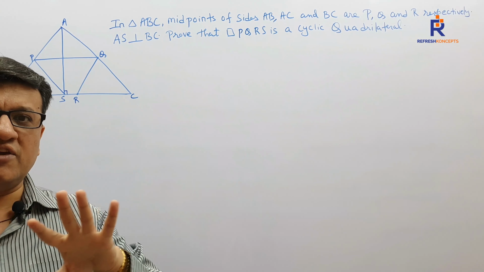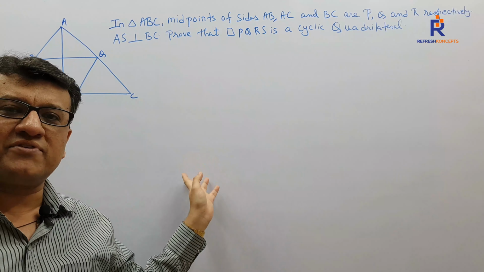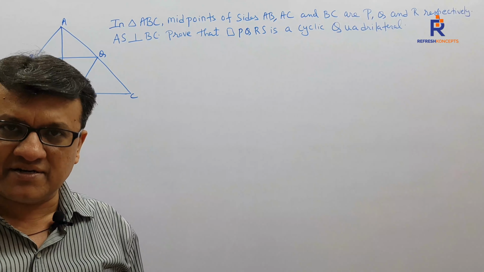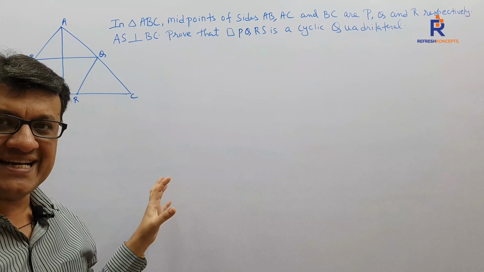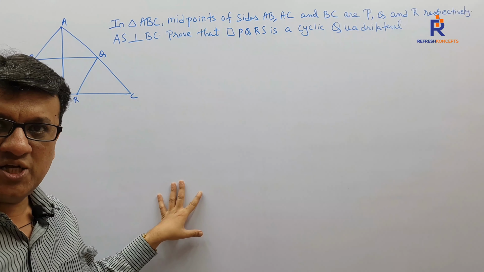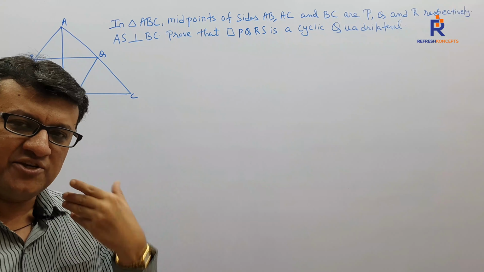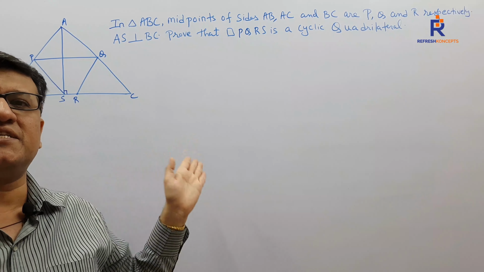50% of the crowd are looking for a circle. Sir, there is no circle. So how can you prove it as a cyclic quadrilateral? If there were to be a circle and if the quadrilateral has to be embedded in it with all the four vertices on the circumference, then do we need to prove it? Then by definition it's a cyclic quadrilateral.